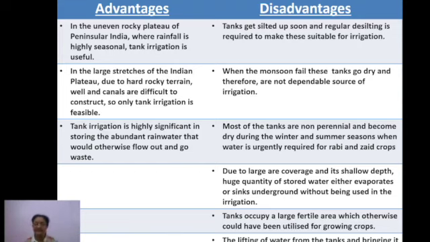But when we talk about tank irrigation, the rocky area is always most suitable, because in the peninsular region, just now we were talking of the same thing, rivers are seasonal, so the other means of irrigation are not so successful, but the tank can work, because these tanks are natural depressions over the rocky area. Certain depressions are filled by water during the rainy season, and that works as a tank.